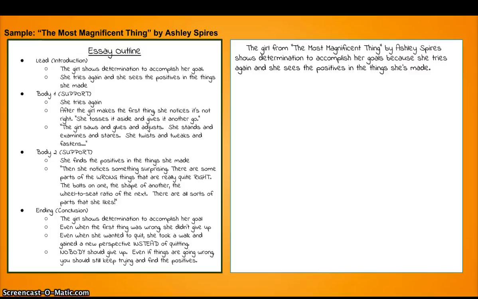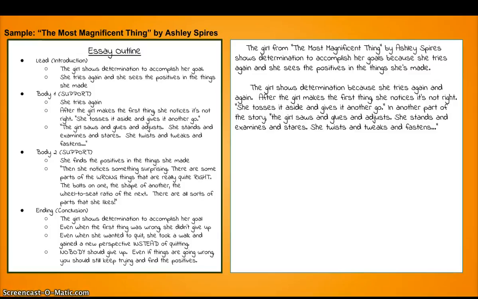Next comes body 1, my first support paragraph. The girl shows determination because she tries again and again. After the girl makes the first thing, she notices it's not right. She tosses it aside and gives it another go. In another part of the story, the girl saws and glues and adjusts. She stands and examines and stares. She twists and tweaks and fastens.